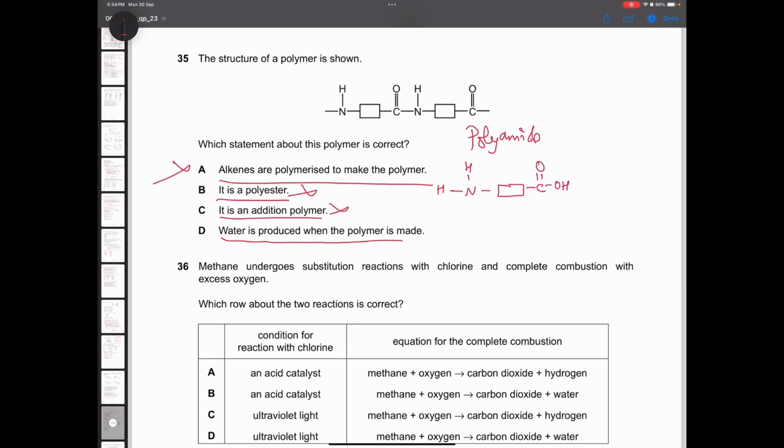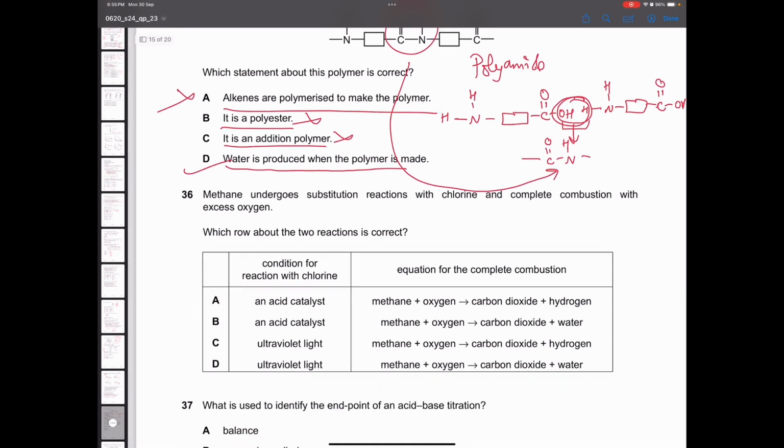These molecules actually look like this. When you combine these two molecules, water is lost. This will be lost. Only then the bonding like this is possible. In between, right? See the linkage here? This is only possible because water must have been lost. So, these are condensation polymers. In condensation polymers, the name itself tells that water will be lost. So, water is produced as a secondary product.